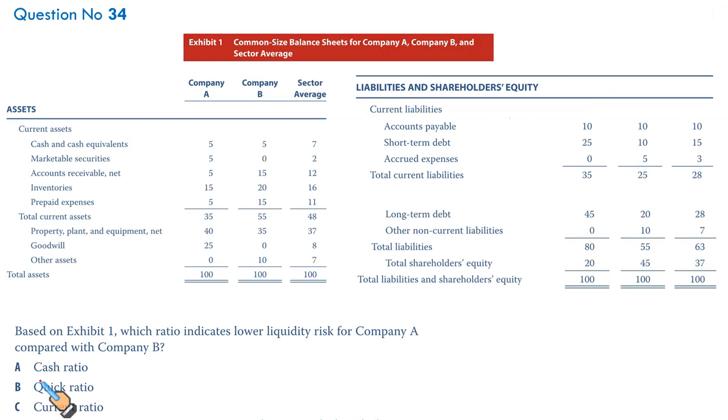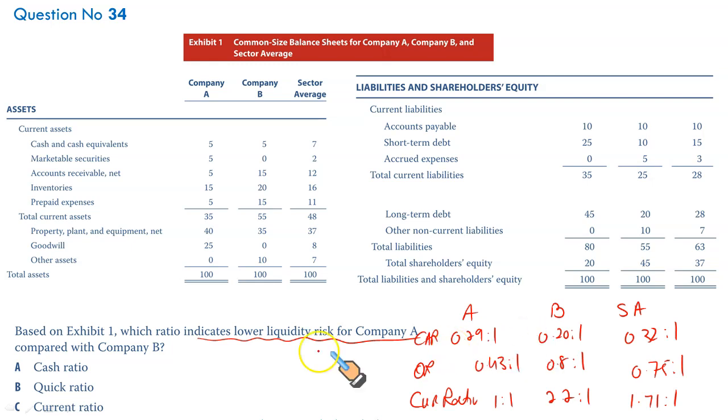Next, based on Exhibit 1, which ratio indicates lower liquidity risk for company A compared with company B? Now we need that grid which we made up earlier. Alright, this is the grid we calculated in the previous question. Now look at this. We have three ratios: cash ratio, this is the first one; quick ratio, the second one; and current ratio, the third one. So which of these indicate company A showing lower liquidity risk?